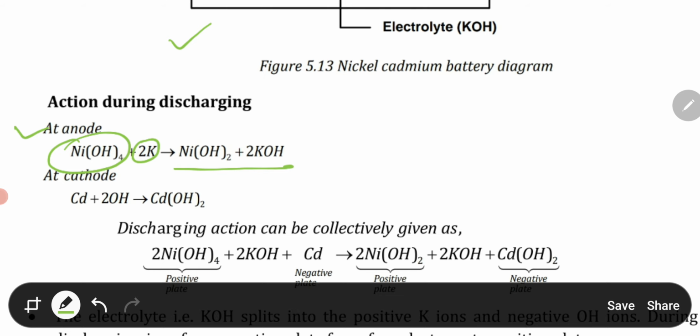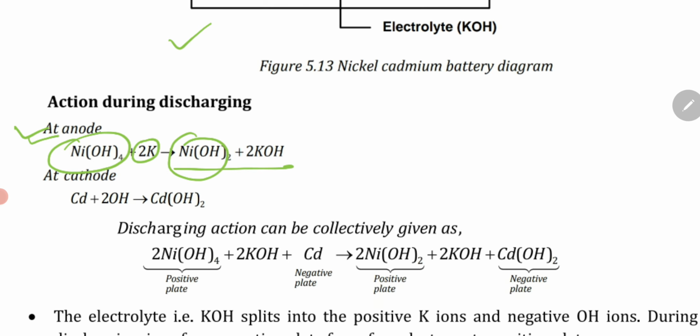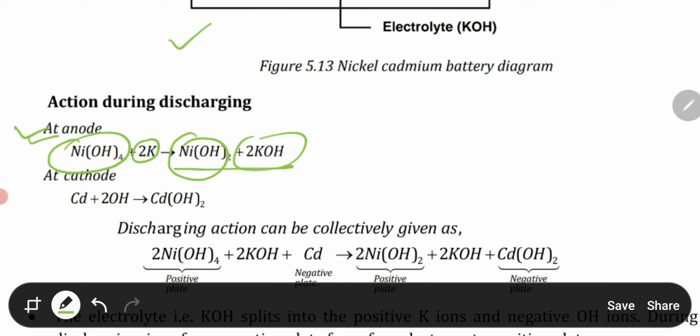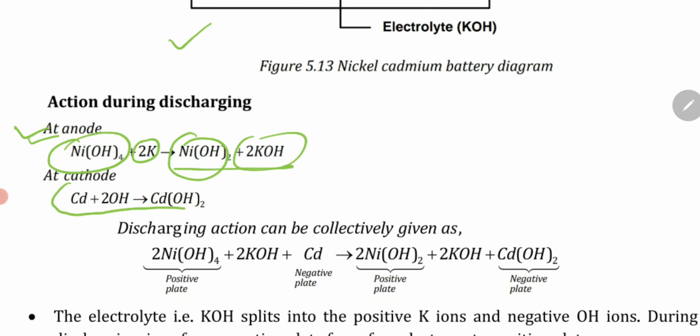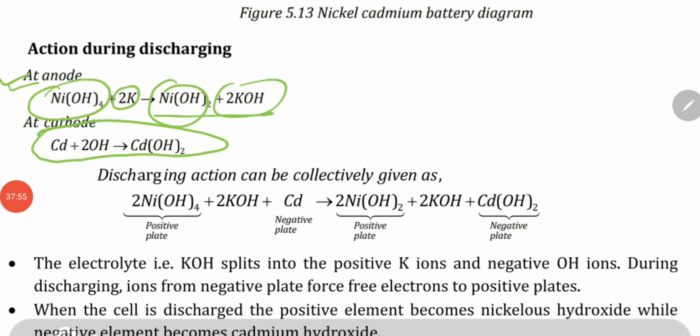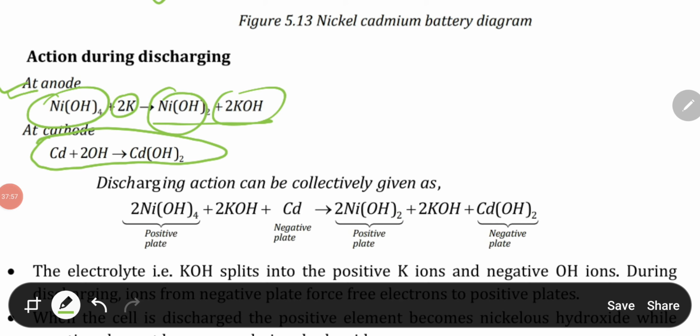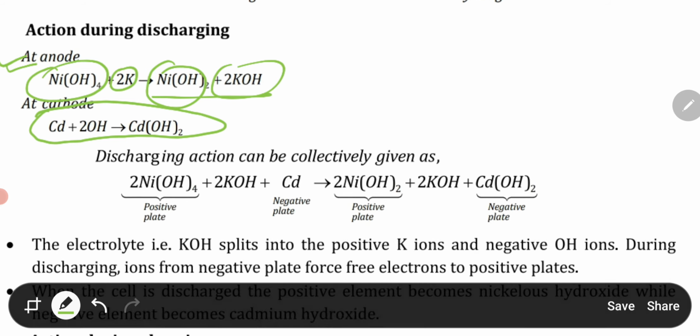At the cathode side there is a different chemical reaction, and at the anode side there is a chemical reaction of nickel hydroxide and potassium hydroxide.